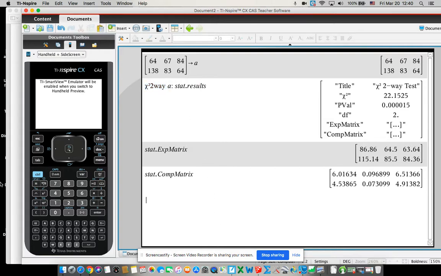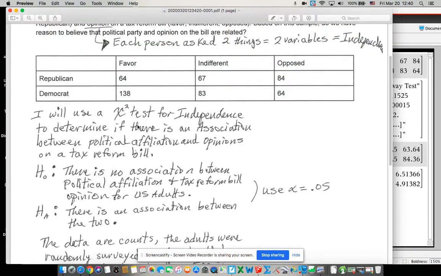Yes, it's a two-way test, but we want to know, and the AP graders want to know, is it homogeneity? Is it goodness of fit? Or is it independence? So you really should say chi-squared test for independence. All right, and then I'm just going to state it. I'm doing that because I want to determine if there's an association between political affiliation and the person's opinions on a tax reform bill.